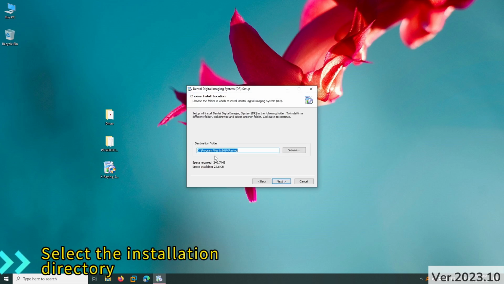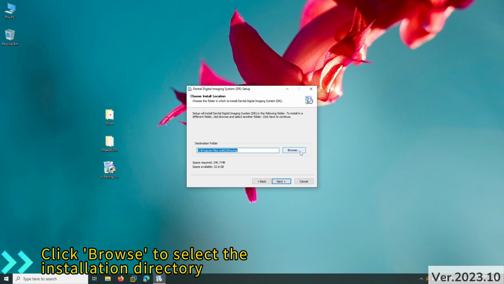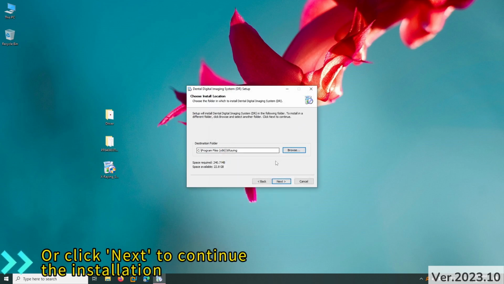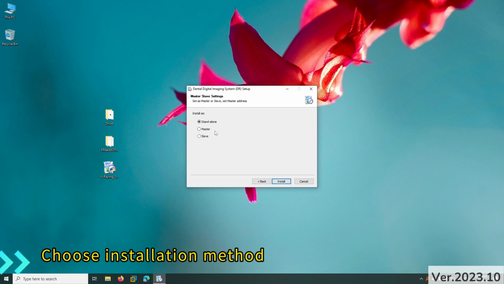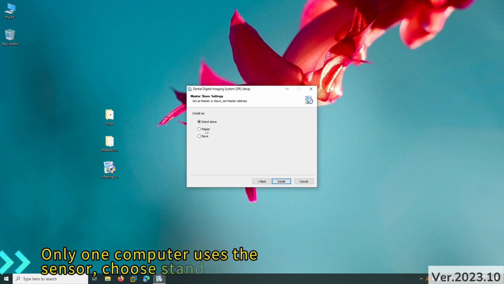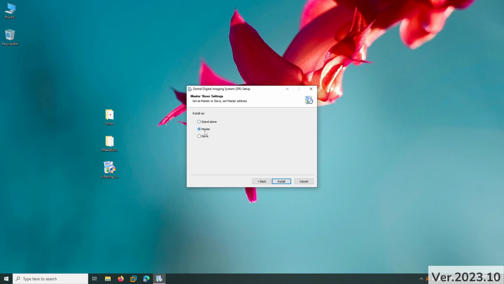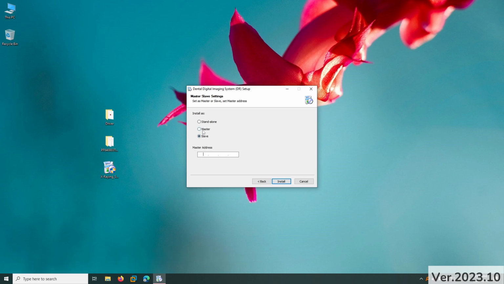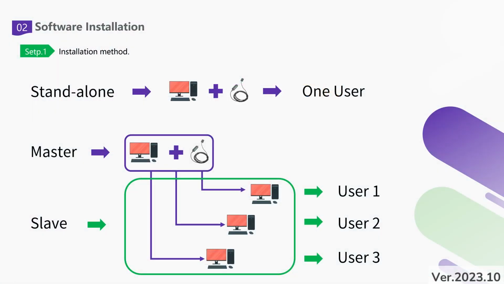Select the installation directory. If you want to install to another location, click Browser to select. Installation method. If only one computer is used, choose Standalone installation. If multiple computers are used, select Others. The relevant instructions are as follows.